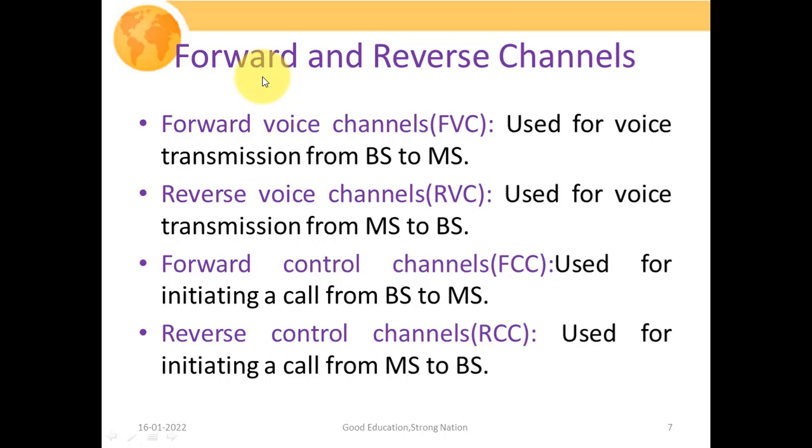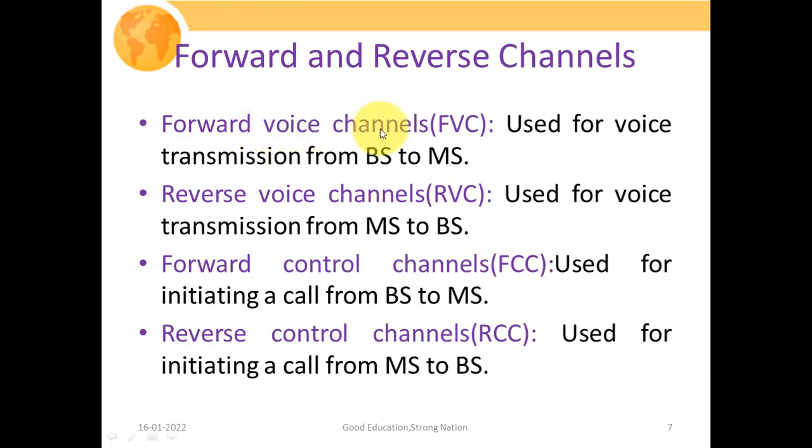Now we're going to discuss different types of channels or frequency bands over which signal communication takes place. Depending upon at which point signal information is initiated and at what point it gets terminated, we have defined this terminology. First is the forward voice channel. We need to understand explicitly what forward voice channel means.